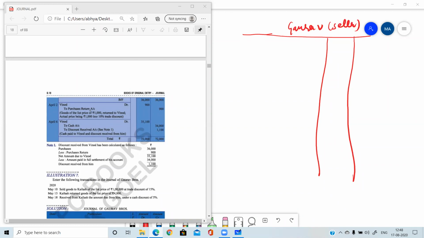This chapter is very important as well as the base for the other chapters. So you need to do it seriously. Otherwise, you will not be able to do the further chapters. Yes, very good.